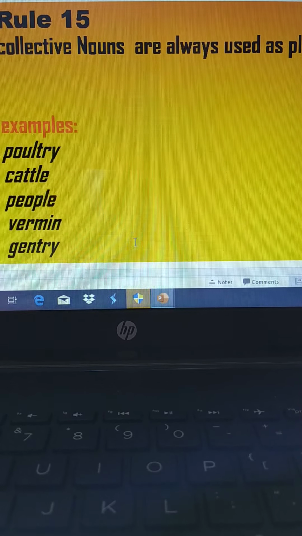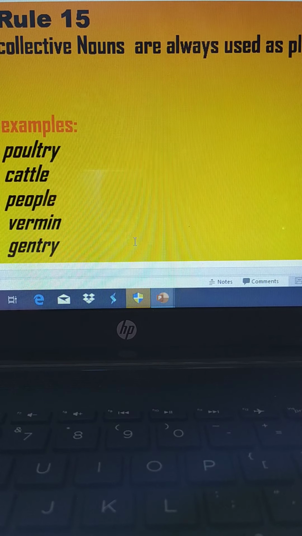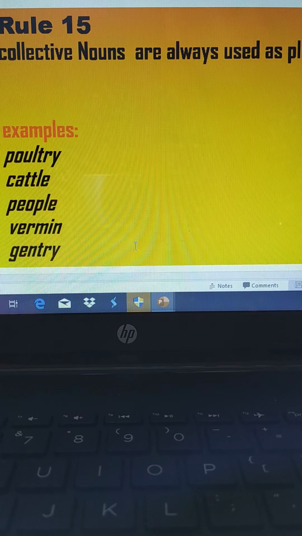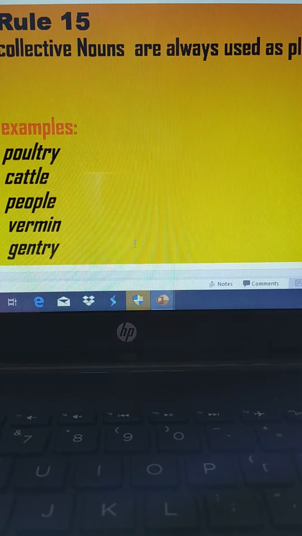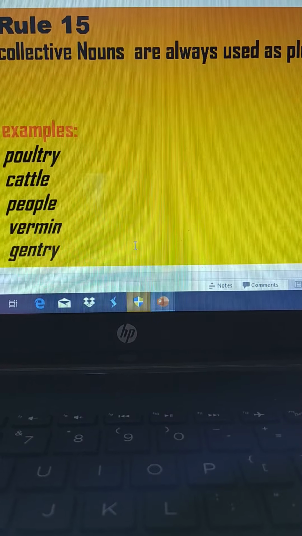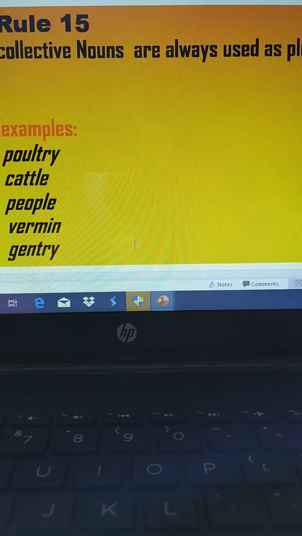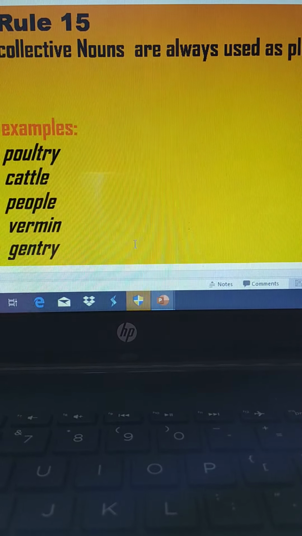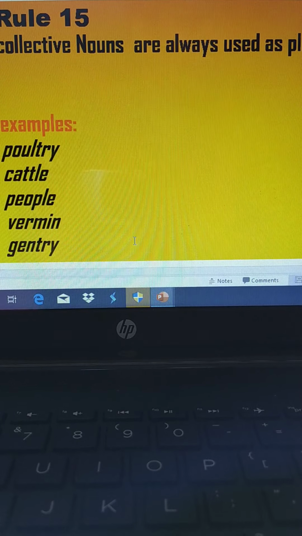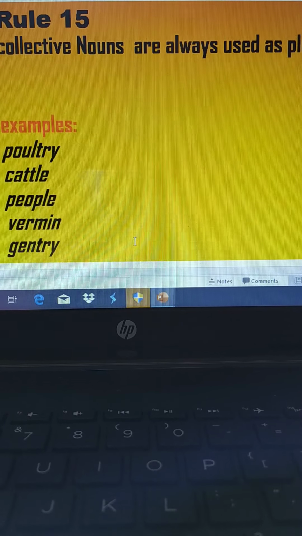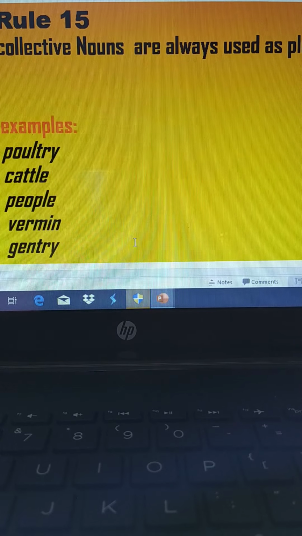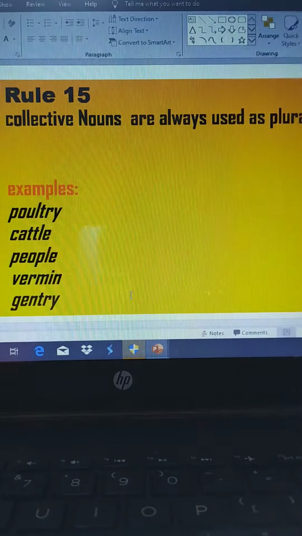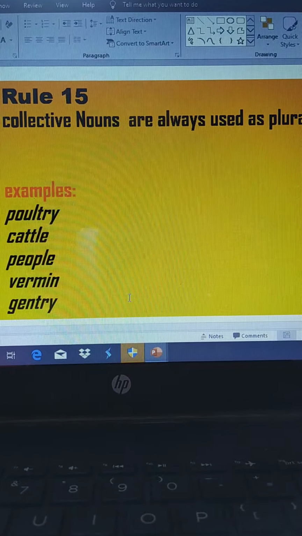You have seen one more example mentioned over here for people. Japanese are a hard-working people. So it's used as a common noun. It refers to men, women, children. All these come under the category of people. So students, it's not a collective noun, it's a common noun, or you can say that people is the plural form of person. If you just want to know more, people is the plural form of person.